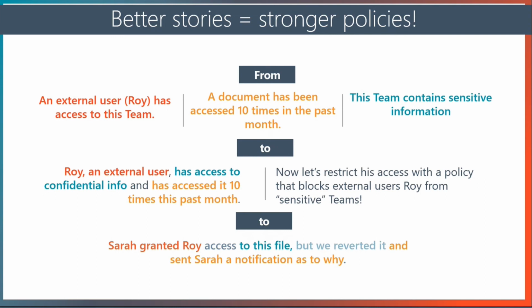And so now, if Sarah needs to grant Roy access to the file, but we reverted it, we send Sarah a notification as to why, based upon, again, hey, Roy should not have access. We have a proactive policy that restricts that behavior. So now we have policies to help us reduce risk and secure our collaboration.